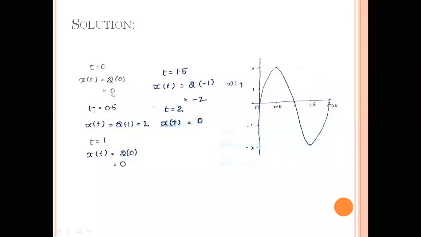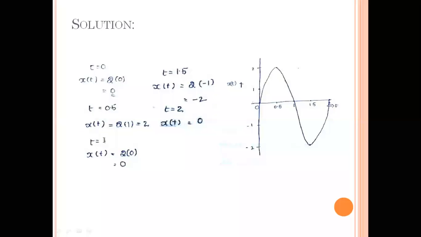Similarly, if you substitute t is equal to 0.5, 180 degrees multiplied by 1 by 2, what will you get? 180 degrees divided by 2 means 90. Sin 90 is 1. So 2 sin pi t means 2 into sin 90, and you will get 2.